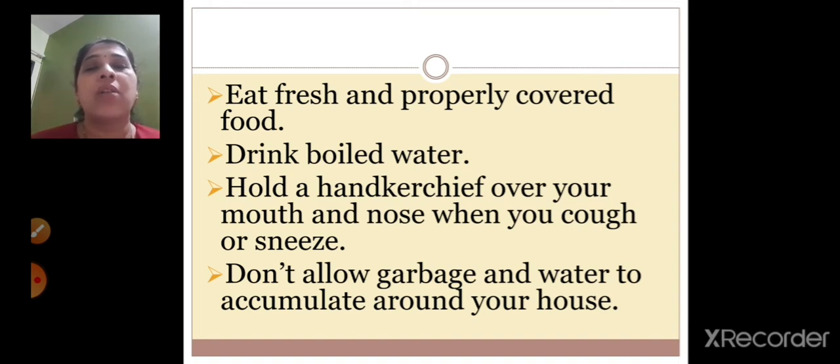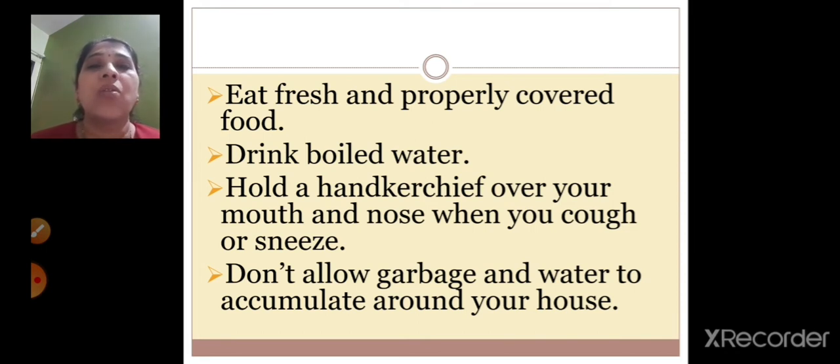Also, you have to always drink boiled water, because by boiling water, whatever microorganisms are present in the water get destroyed. Whenever you are sneezing or coughing, you are supposed to use a handkerchief over your mouth, so that the microorganisms do not spread in the air, right?